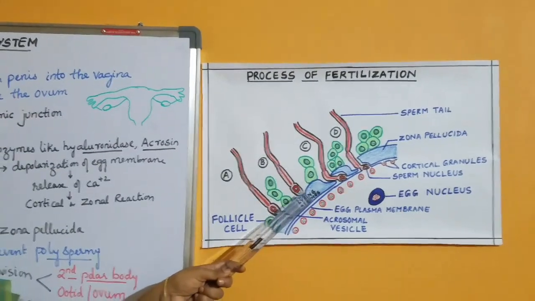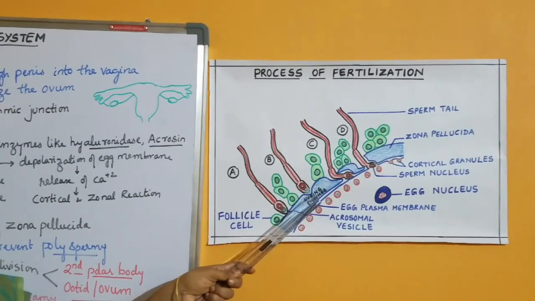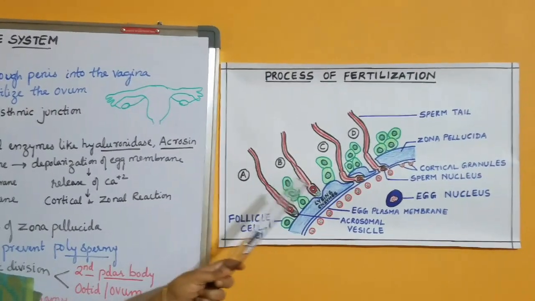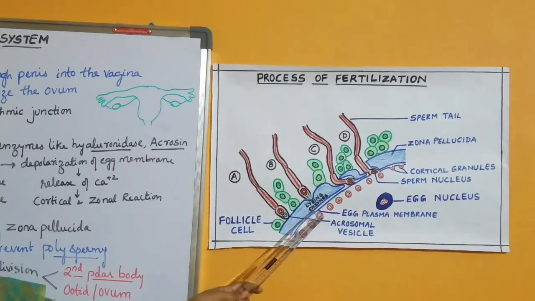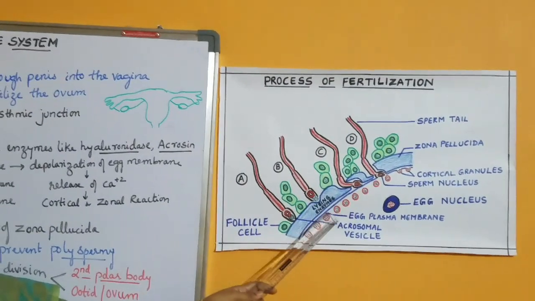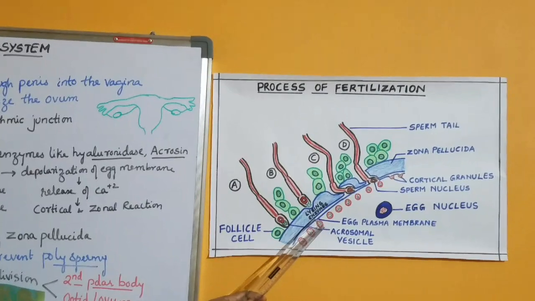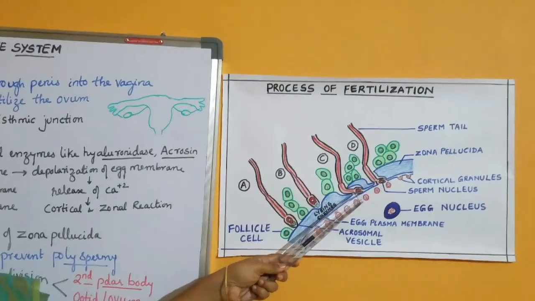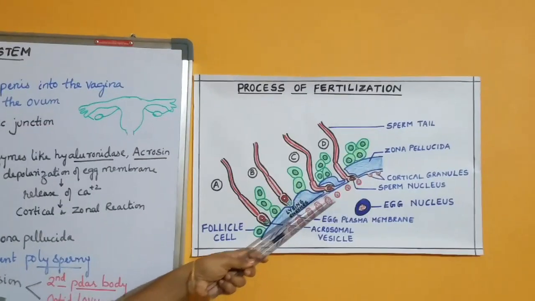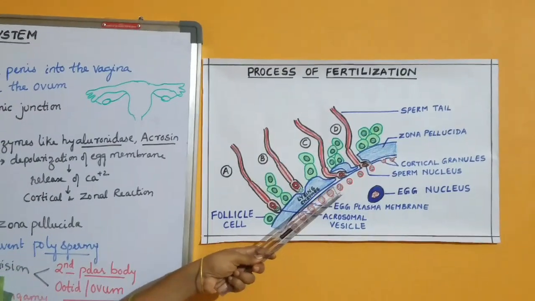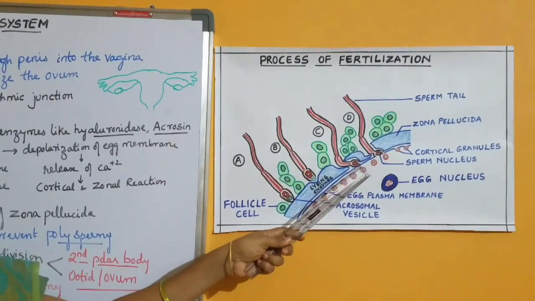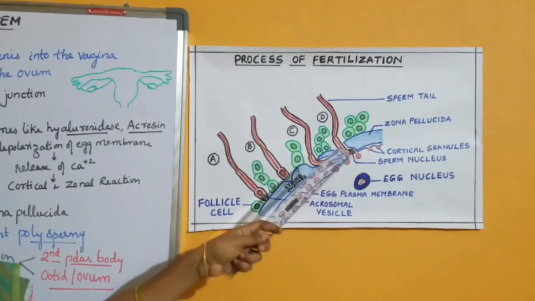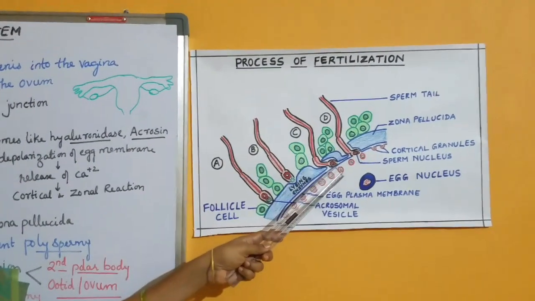Next, it releases an enzyme called acrosin, which dissolves the zona pellucida and the sperms enter into the zona pellucida. Though many sperms enter through the zona pellucida into the perivitelline space, only one sperm is going to fuse with the ovum or secondary oocyte, and hence it is called monospermy. And the second event is sperm entry. When the sperm head comes in contact with the plasma membrane of the secondary oocyte, there is depolarization of this plasma membrane, which results in intracellular release of calcium ions, and these calcium ions bring about the cortical reaction and zona reaction.